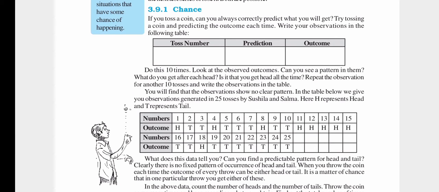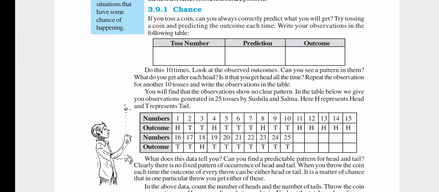Now let us see what is chance. If you toss a coin, can you always correctly predict what you will get? No, it is not possible. So, try tossing a coin and predicting the outcome each time. Write your observation in the following table.